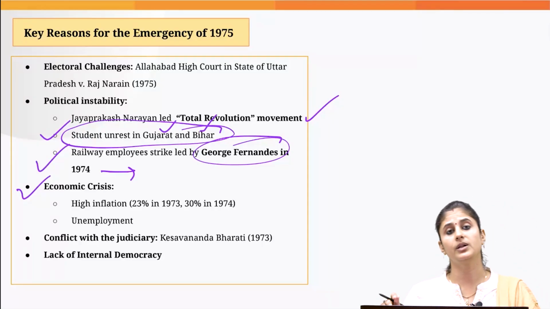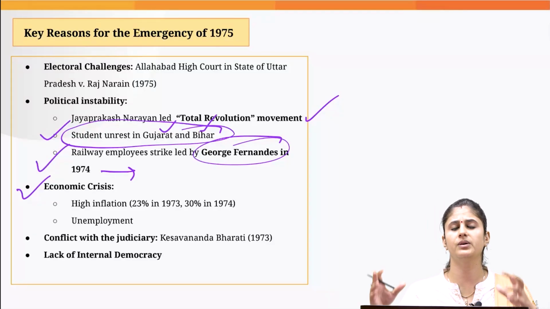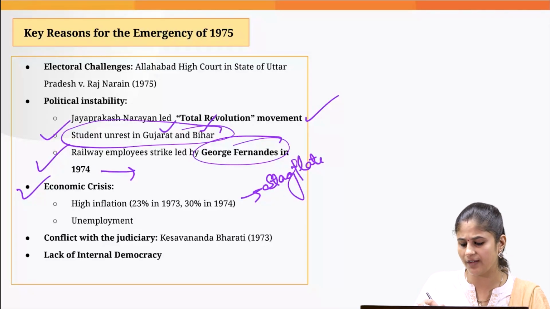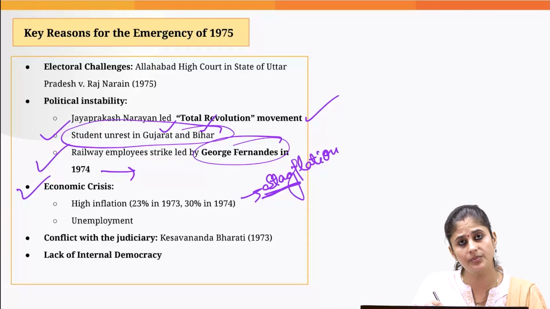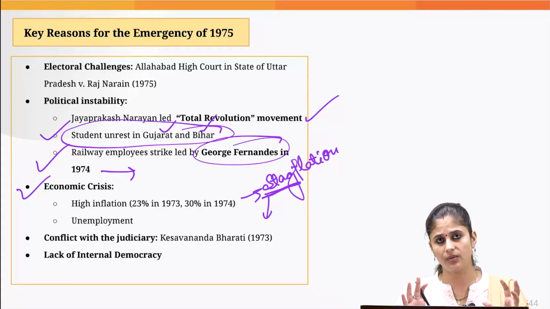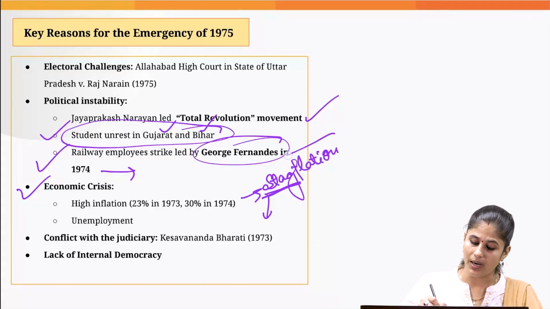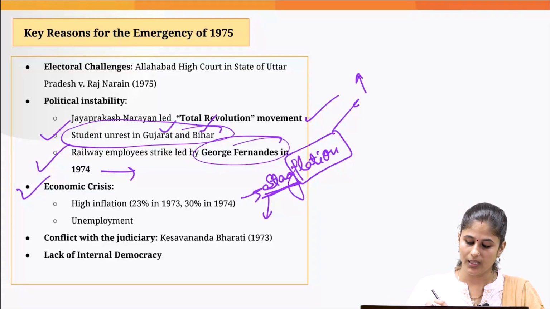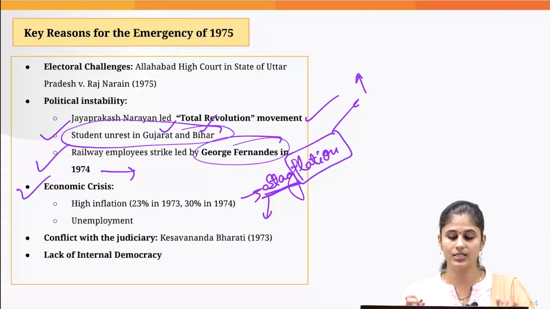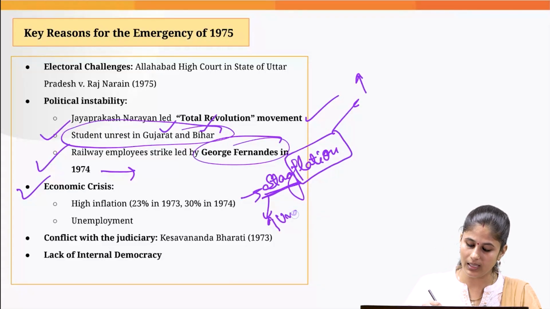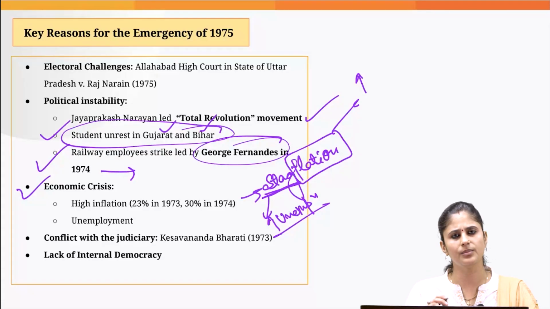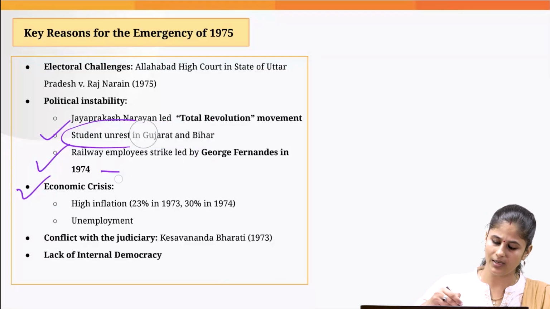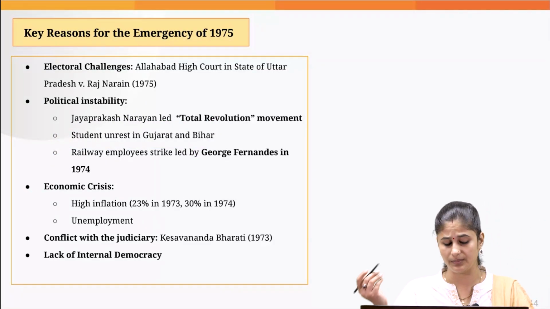Then we were witnessing a lot of economic challenges also. We were basically witnessing a situation called stagflation. What is stagflation? Stagnation in the GDP. Our GDP was not performing well, the industrial activity was going down, but we also had inflation. So inflation was increasing day by day, but we were witnessing stagnation in the GDP. So that is why the unemployment levels were also going up. This was one of the major reasons for the student unrest in the states of Gujarat and Bihar. And another reason was corruption as well.